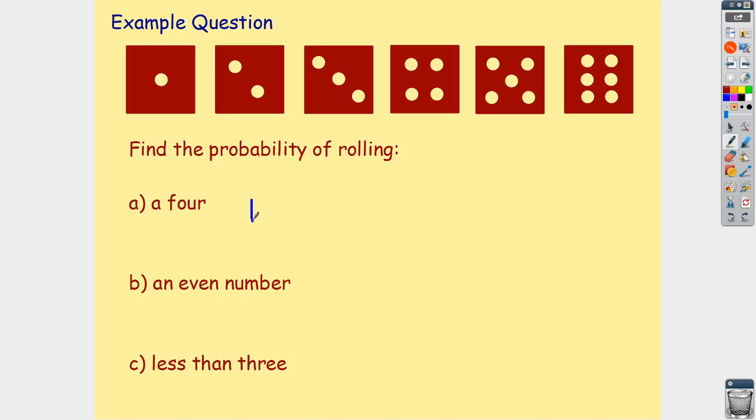Okay, the probability P, we will roll a 4, so we put 4 in brackets. Okay, you could write P4, or in this case I'd probably let you away with writing P bracket 4. Okay, but that's going to equal, how many chances are there that we could roll a 4 on this six-sided dice? Well, there's only one side on the dice that's going to give us 4 as an answer. Okay, so that means there's only one favourable outcome, only one way for us to roll a 4. But there are 6 possible sides that could land up when we roll this dice. Okay, so that means there's 6 total possibilities, including the 4.